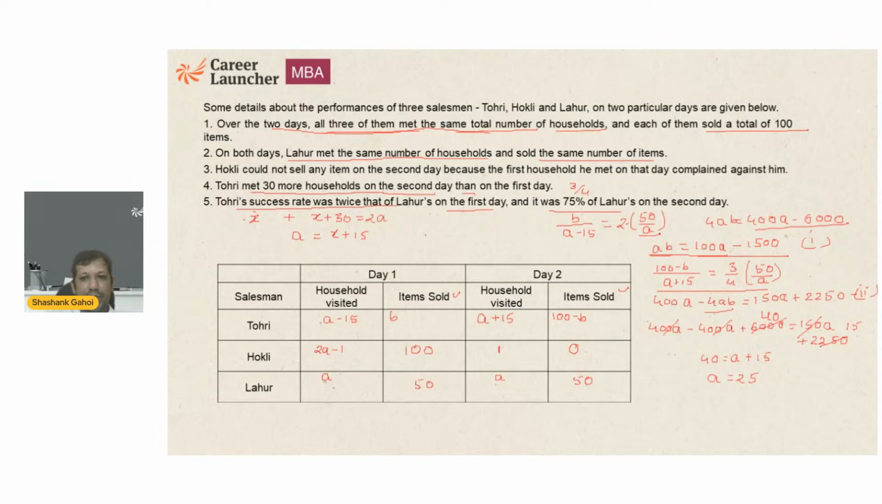So for the first equation, I just cross multiply a into b. This is what I get from the statement that T's success rate was twice L's on the first day. So what is success rate? Items sold upon number of households visited. That is equal to twice, means 2 into L's success rate, that is 50 upon a. Now just cross multiply. So I get a into b, 2 into 50 is 100, so 100a, minus 15 into 100, that is 1500. Make sense?